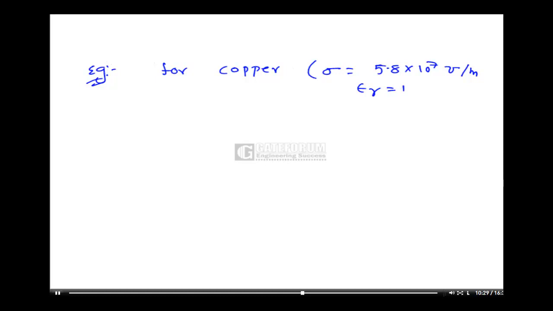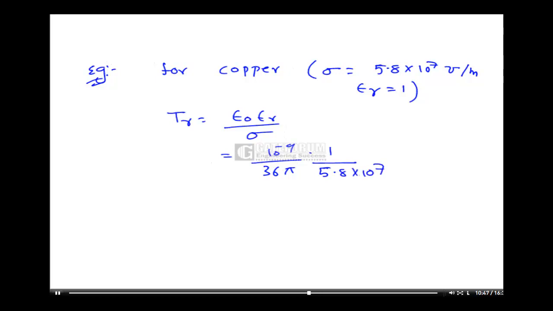Here, for example, I am calculating the relaxation time for two materials. Suppose for copper, the conductivity sigma is a constant value, 5.8 into 10 power 7 mhos per meter, and epsilon r is equal to 1. Then what is the relaxation time? Tr is equal to epsilon naught epsilon r by sigma. That is equal to epsilon naught, which is 10 power minus 9 by 36 pi, into 1 by sigma, 5.8 into 10 power 7.